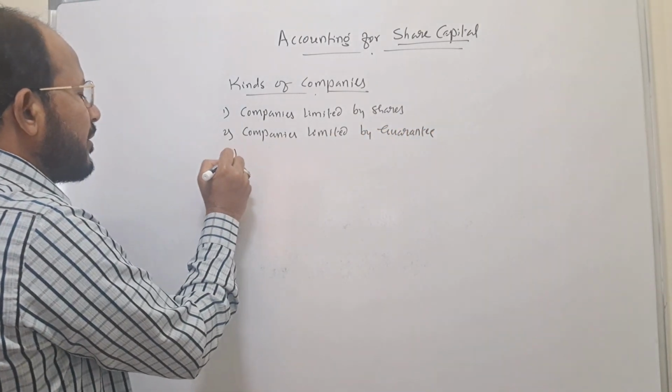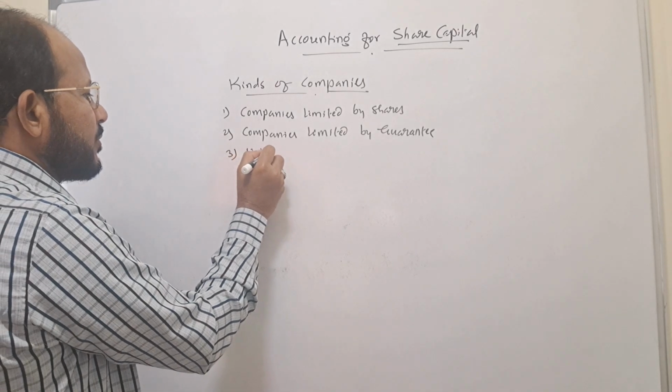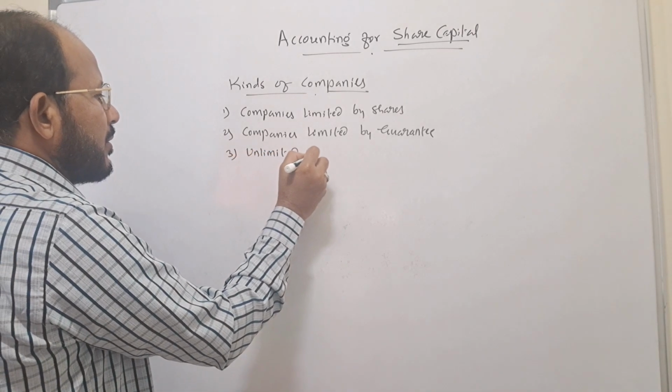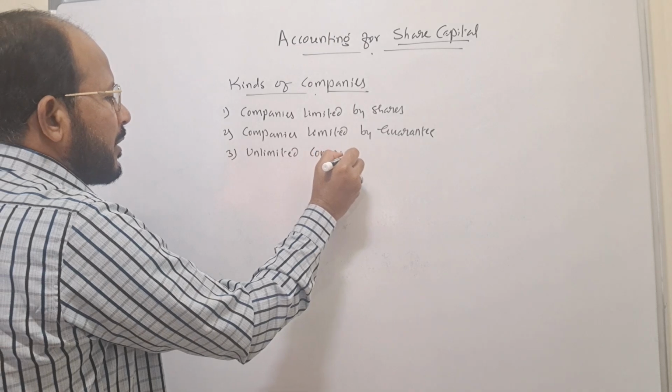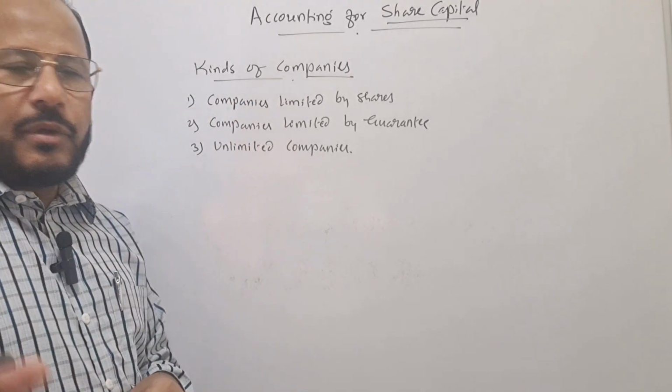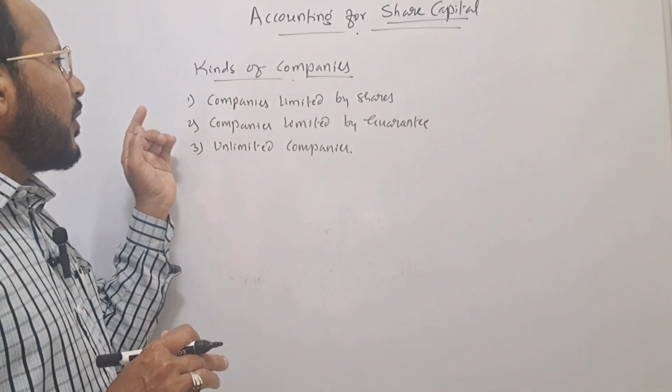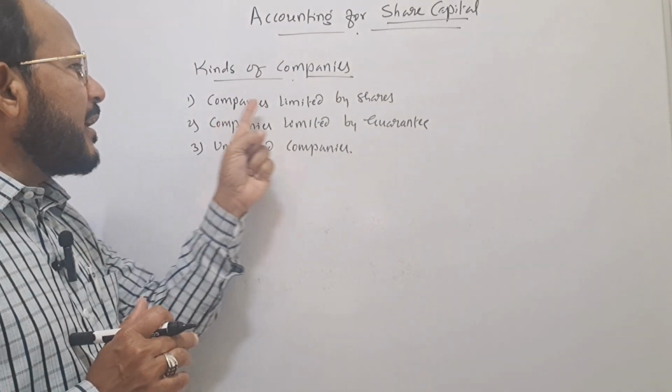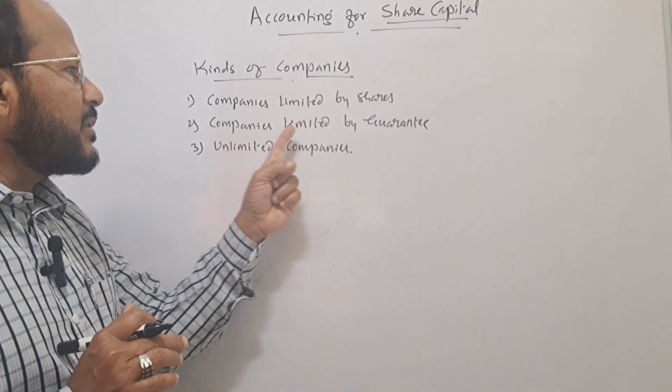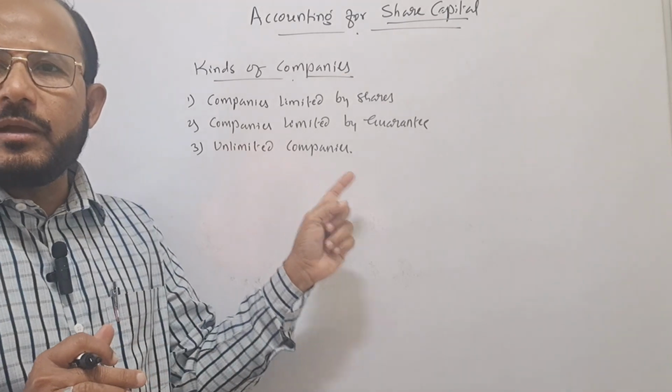Next one is unlimited companies. On the basis of the liability of the members, company is classified into three types: company limited by shares, company limited by guarantee, and unlimited companies.